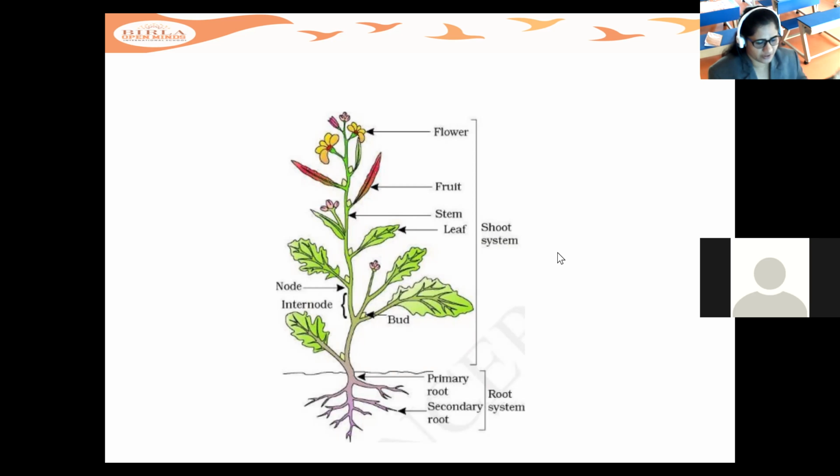Apart from giving beauty to the plant, everyone gets attracted. Even you get attracted. Oh, what a nice flower it is. Even I want that plant in my house. So you just try to take that plant from there and keep it in your house, isn't it? So apart from attracting you towards itself, flowers even attract insects also.